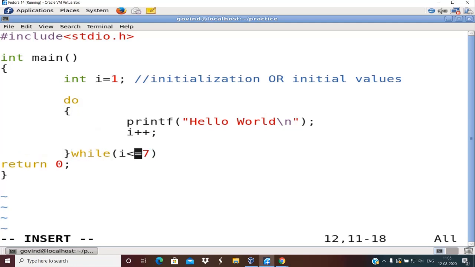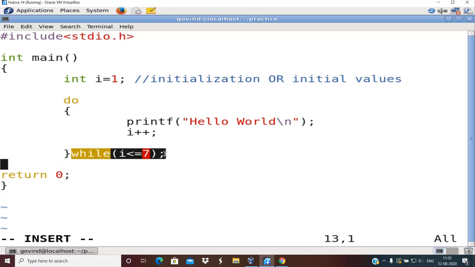And also to add salt to the wound, what I mean to say here is, at the end of while here you must have a semicolon. Remember, semicolons are not at all used at the end of if, else, in all those simple if else, nested if, if ladder, everywhere semicolon is not used as a termination character.